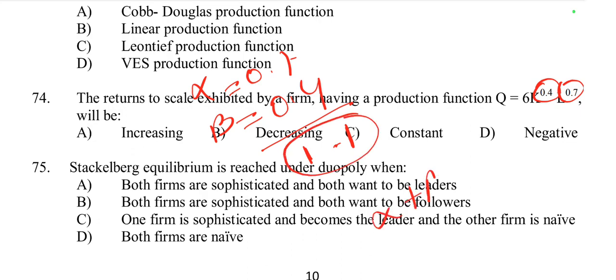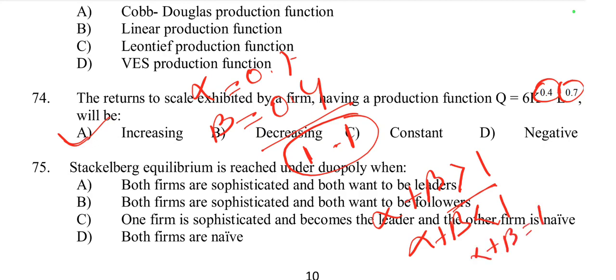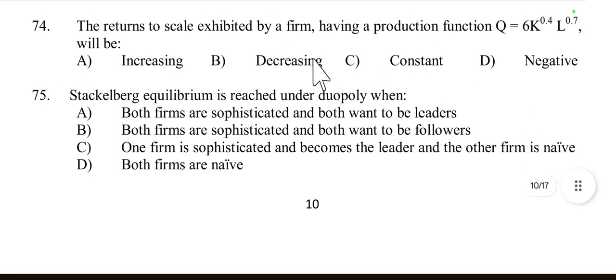If alpha plus beta is greater than 1, it is called an increasing function. If alpha plus beta is less than 1, it is decreasing, and if alpha plus beta is equal to 1, it indicates a constant function. Here alpha plus beta is 1.1, which is greater than 1, so it is an increasing function.